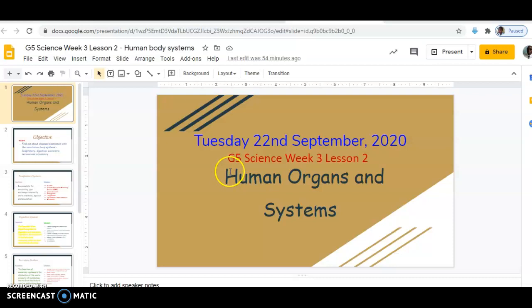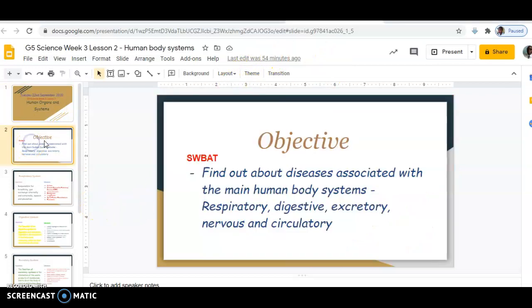We continue to discuss Unit 1, Human Organs and Systems. In this lesson, the objective is finding out about diseases associated with the main human body systems. The main human body systems are the respiratory, digestive, excretory, nervous, and circulatory.